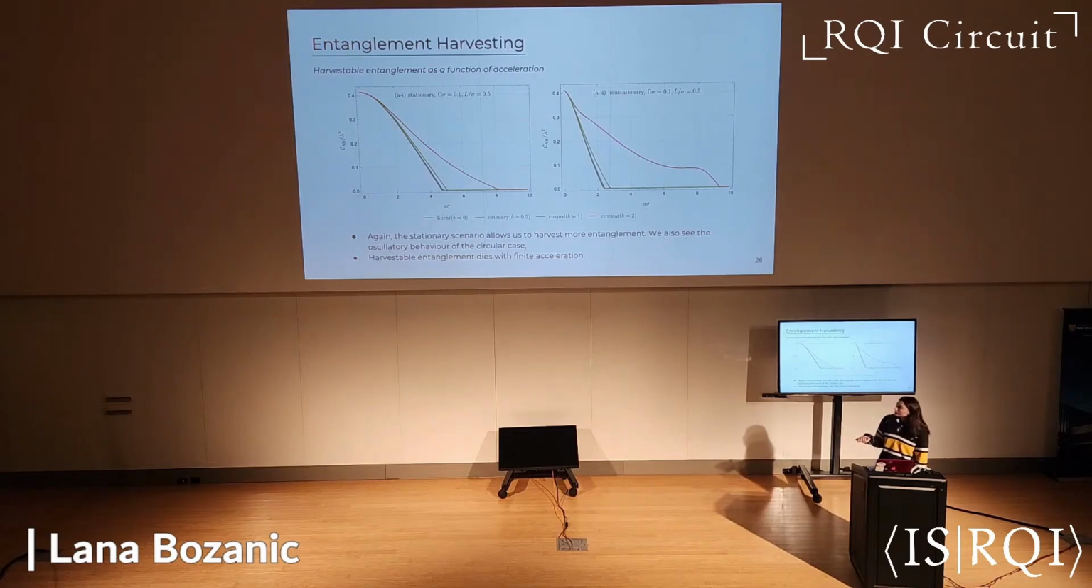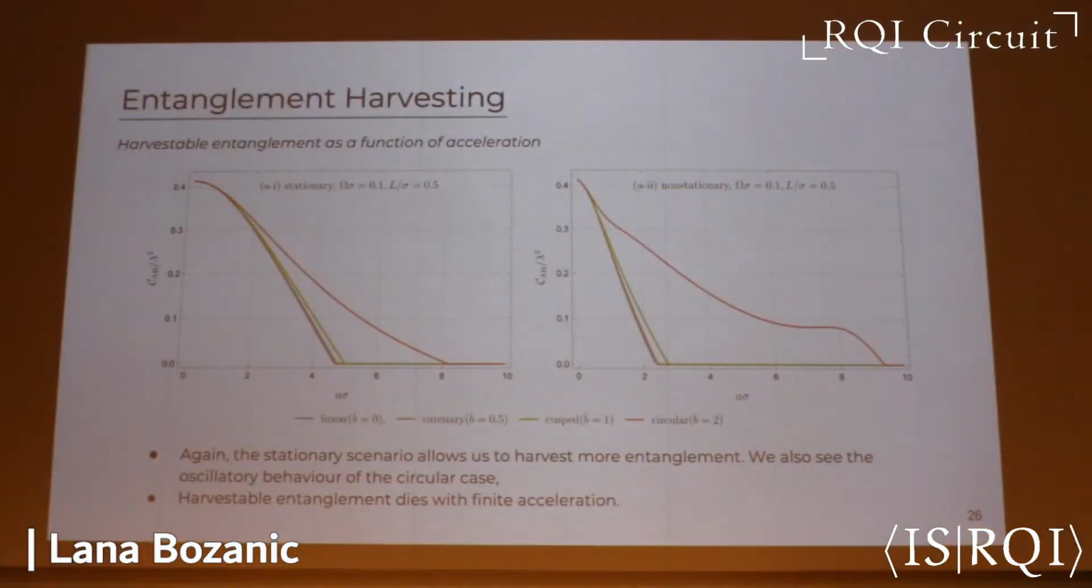Another thing that we noticed is that for B bar less than or equal to 1, so for the linear, catenary, and cusped motions, the stationary case will always harvest more entanglement than the non-stationary case, but this pattern doesn't hold anymore for the circular regime. Although it's a bit hard to see on these figures, and it'll be more clear in the next, the non-stationary scenario actually oscillates around the stationary scenario.